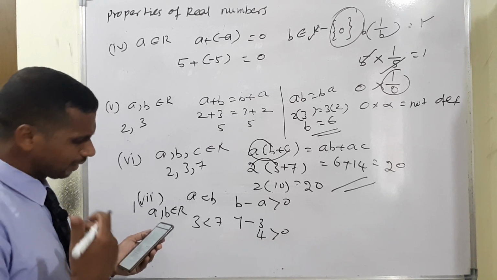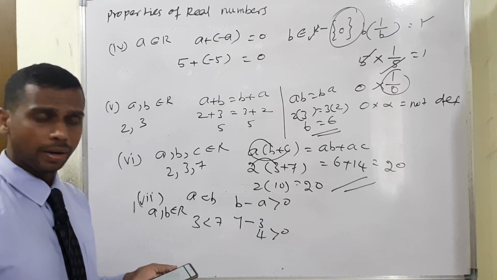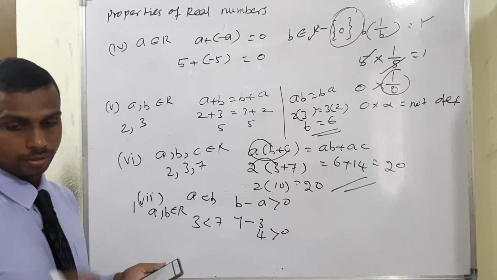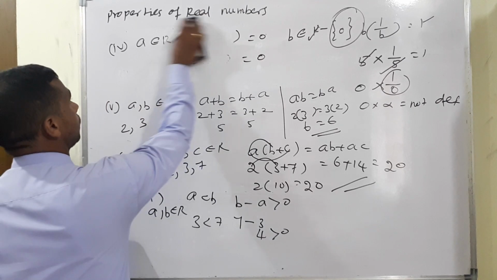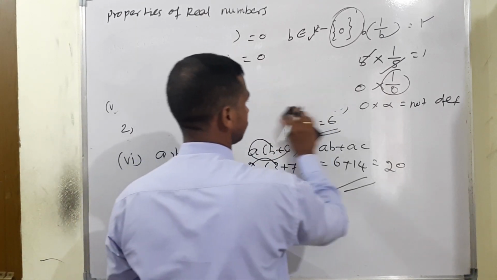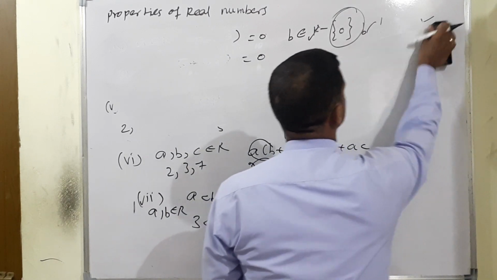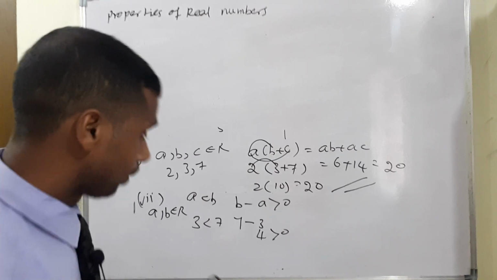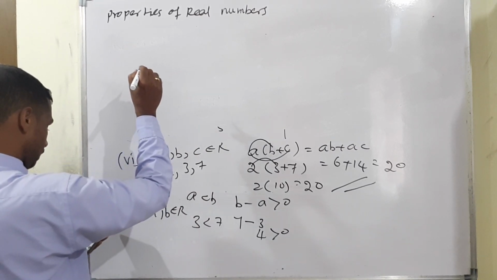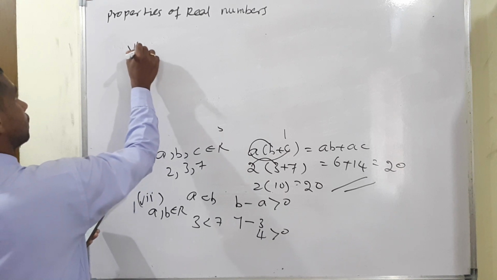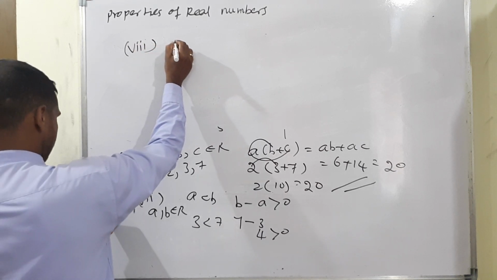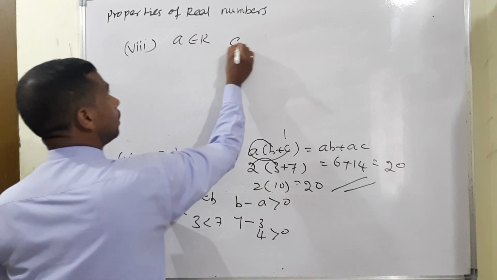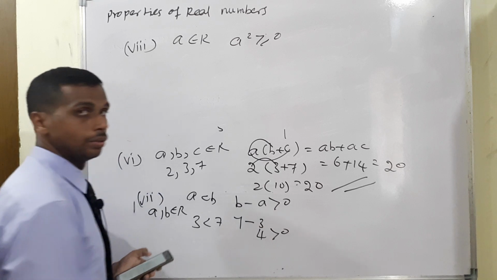Next property, actually for any real number, even plus or minus, power of even, isn't it? Property number 8, A square. For any A that belongs to real, A square is greater than or equal to 0.